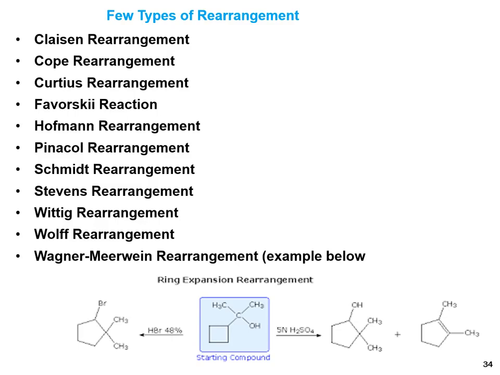These are a few types of rearrangement: Claisen rearrangement, Cope rearrangement, Curtius rearrangement, Fibonacci rearrangement, Hoffman rearrangement, Pinacol rearrangement, Schmidt rearrangement, Stevens rearrangement, Wittig rearrangement, Wolf rearrangement, Wagner-Meerwein rearrangement. The last example is an example of Wagner-Meerwein rearrangement. In the middle you can see the starting material.